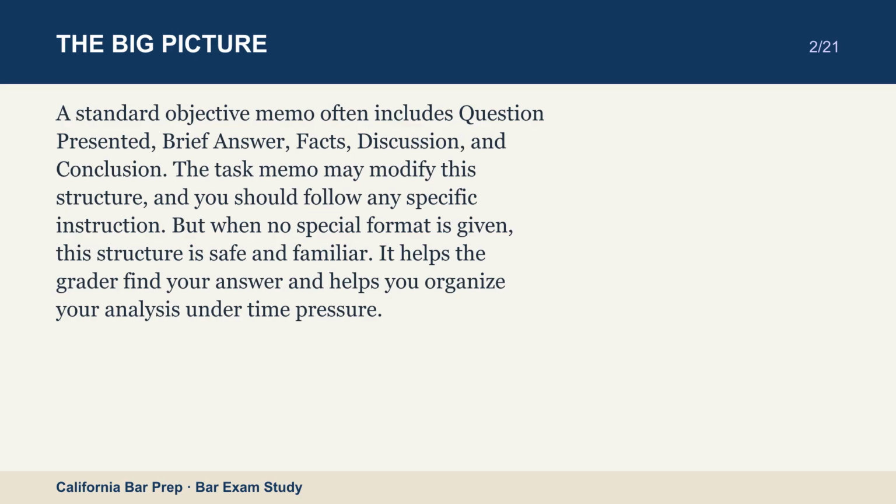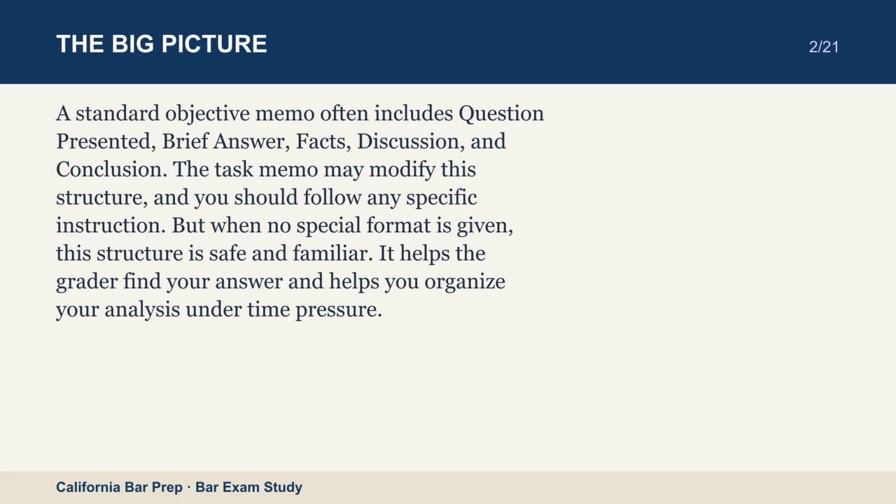A standard objective memo often includes question presented, brief answer, facts, discussion, and conclusion. The task memo may modify this structure, and you should follow any specific instruction. But when no special format is given, this structure is safe and familiar. It helps the grader find your answer and helps you organize your analysis under time pressure.